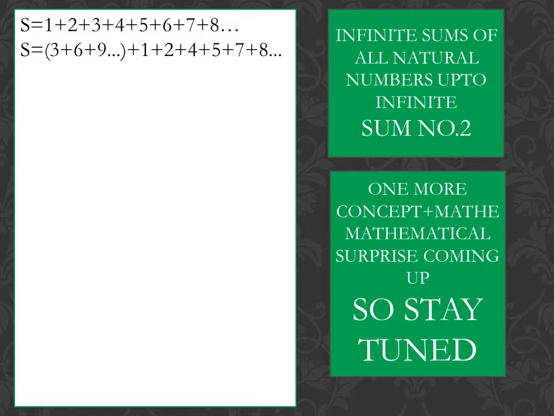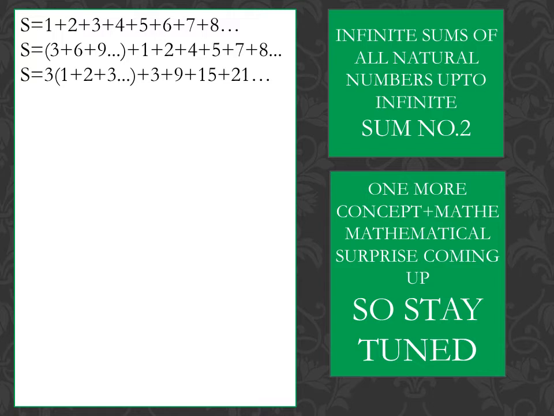Okay. So now in the second part, that is 1 plus 2 plus 4 plus 5 and so on, I am going to add each continuous two terms. That is 1 plus 2, then 4 plus 5, then 7 plus 8, then 10 plus 11, then 13 plus 14 and so on. So now here you can see S is equal to 3 times of 1 plus 2 plus 3. I took 3 common in all the multiples of 3.